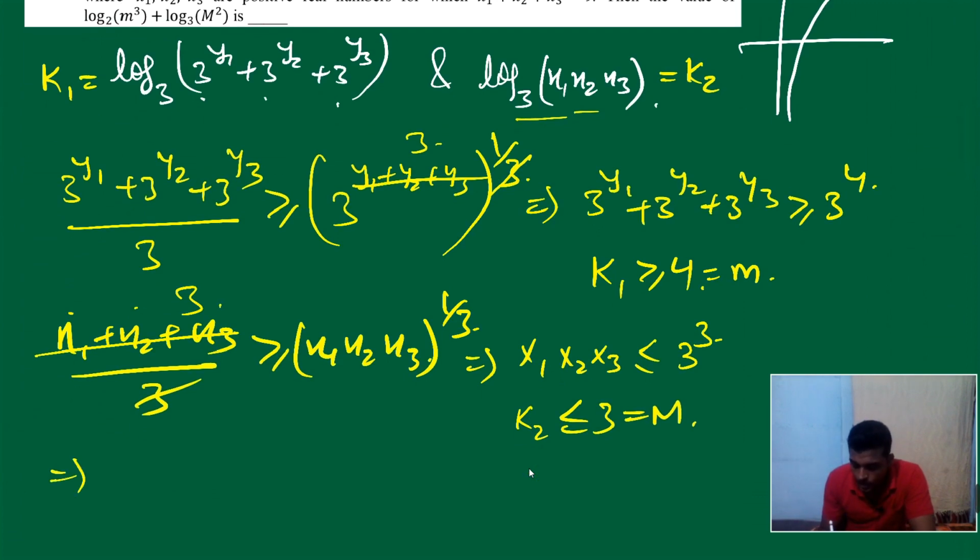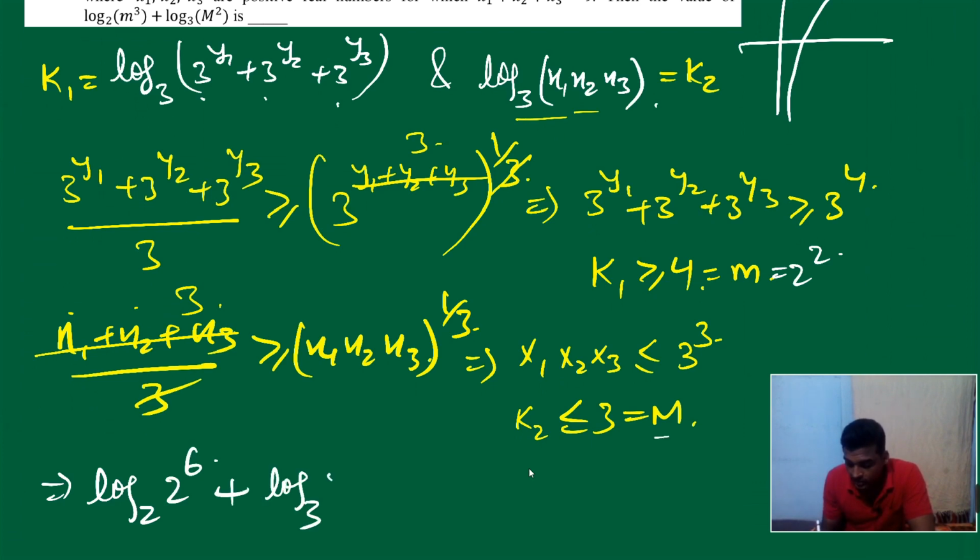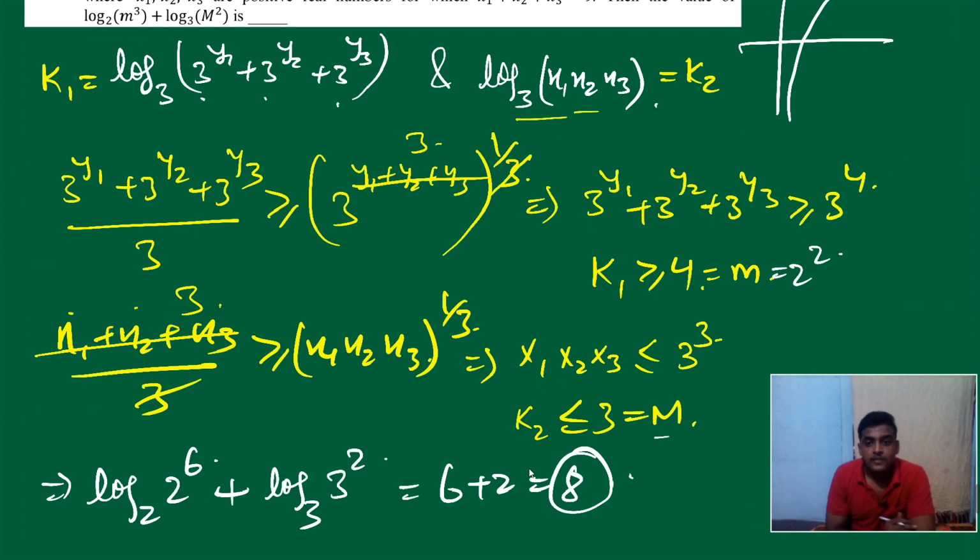Right? Okay, log base 2. Wait, let me take the other colors. Okay, what is m? m is 4. 4 means 2 square. So log base 2 m cube means 2 raised to 6, plus log base 3 M square. What is capital M? 3. So 3 square. So we can say it's 6 plus 2, which is equal to 8. So this is the answer. Fine. It's totally fine.